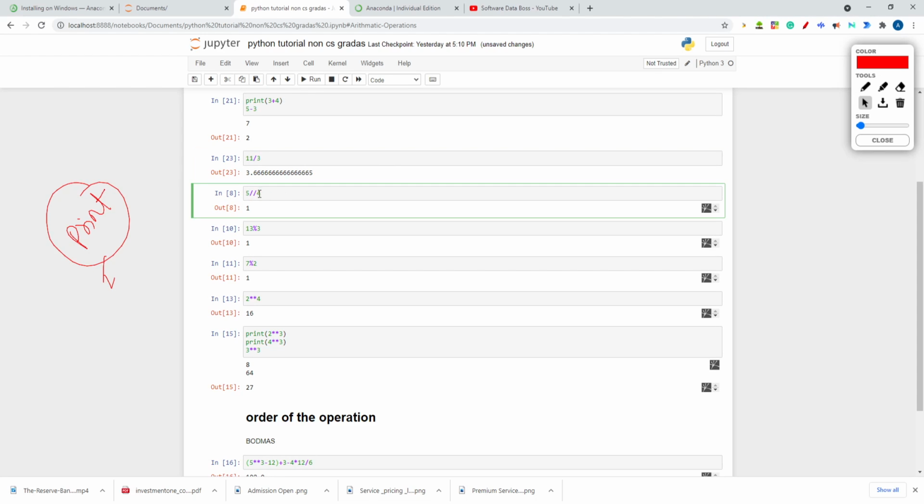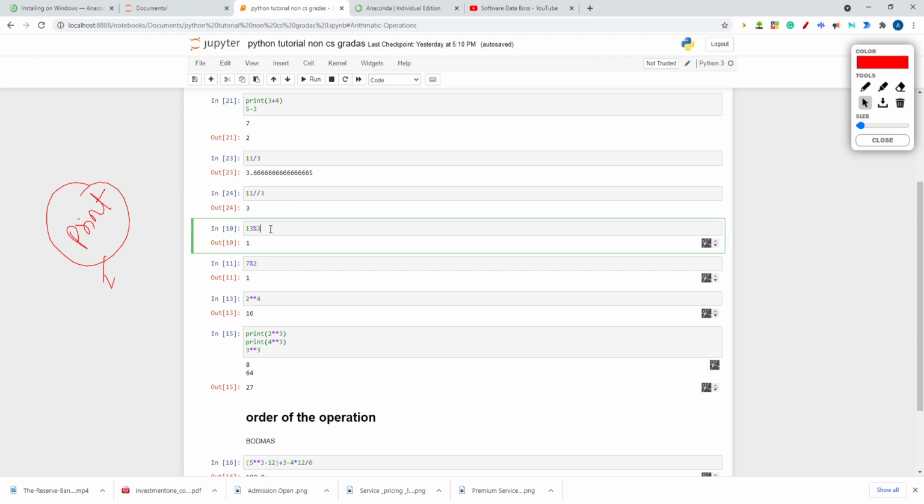Now this double division indicates integer division. Let's do 11 divided by 3 with integer division. All these operators have different functionality, so I'll explain them one by one. 11 integer divided by 3, what am I getting? 3. I already told you this is integer division. Whatever is after the decimal point, it will ignore, so it is giving only the result 3. It will not give any float.